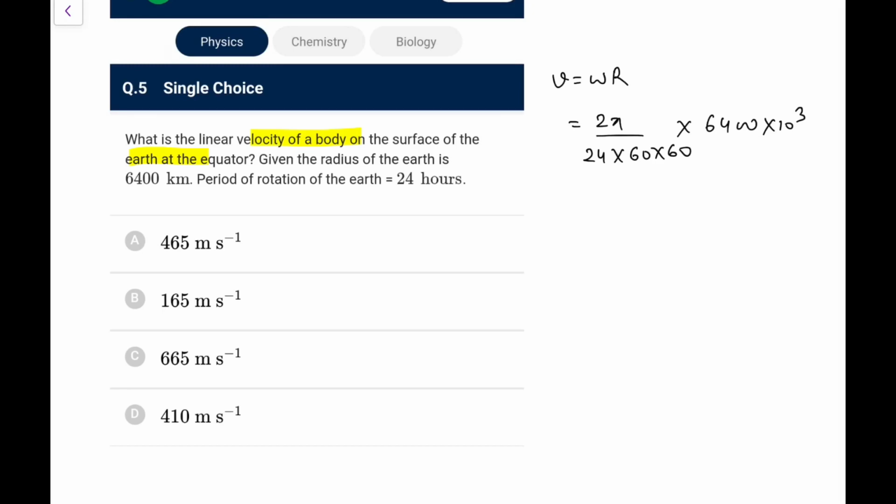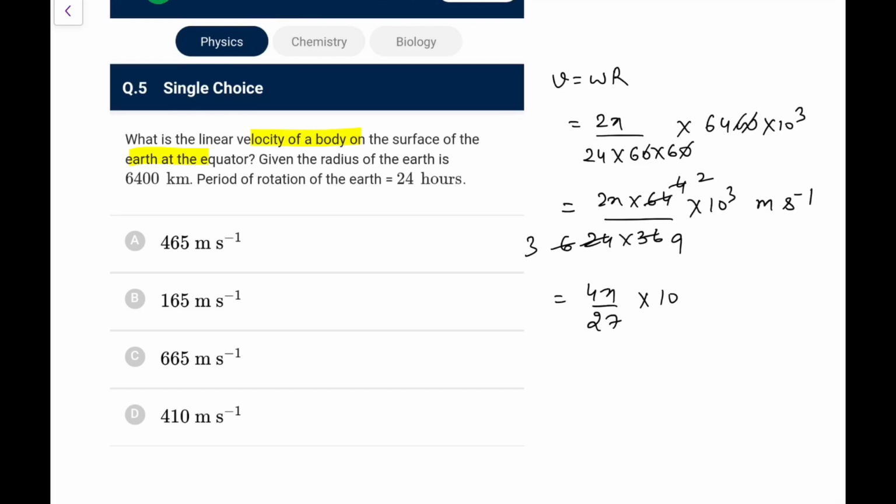So it is 60 into 24 hours, so 1 hour is 60 minutes and each minute 60 seconds. Okay, so these zeros go off. So what we are left with is 2 pi into 64. I can write it as 24 into 36 into 10 to the power 3. It would be meter per second now. So if I do this calculation, 64, I can directly go with 16. So 64 and 36, taking 4 common, gives 16 and 9. So still I have scope. This is 3, this will be 2.